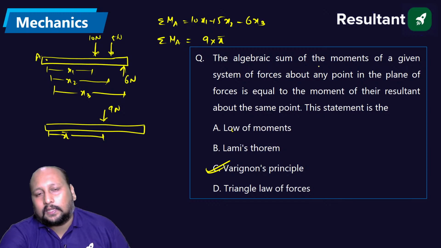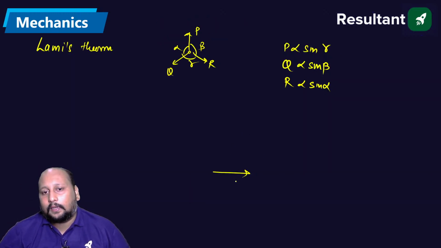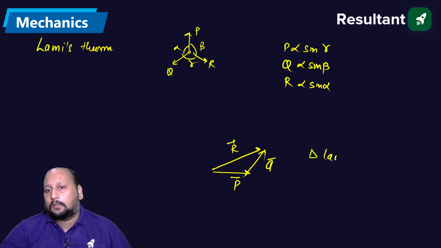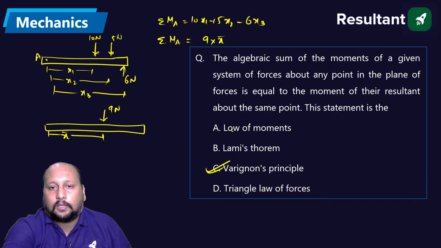What is law of moments? This is nothing like law of moments. What is triangle of forces? Let's say we are having a P vector and a Q vector. Then the third side will represent the resultant vector. This is your triangle of forces. Fine. So here we are getting option C as the correct answer. Let's go to the next question on the screen.